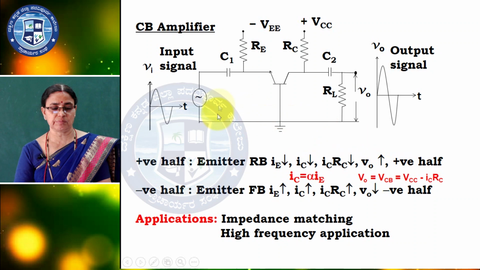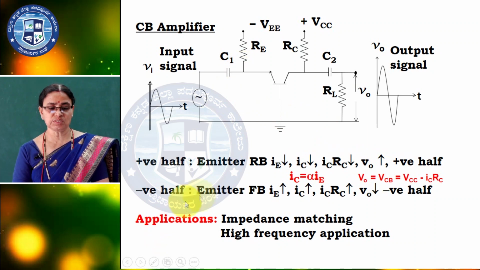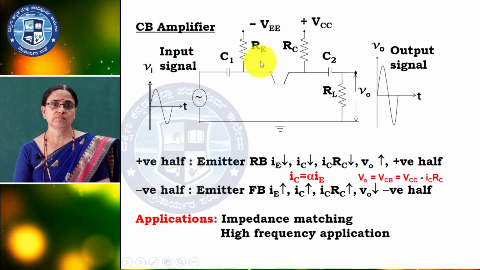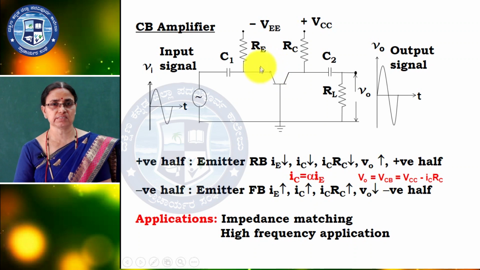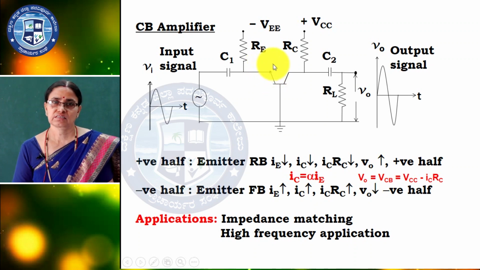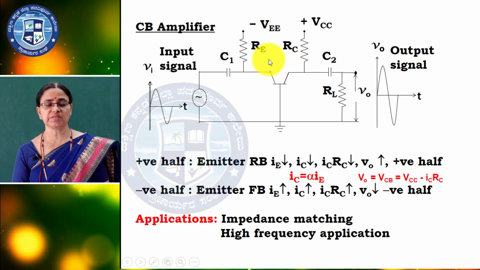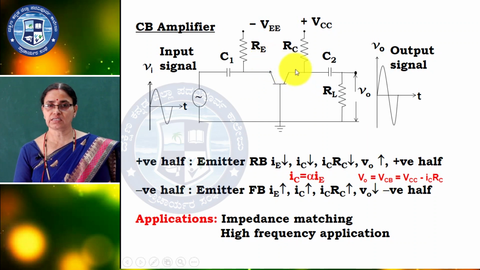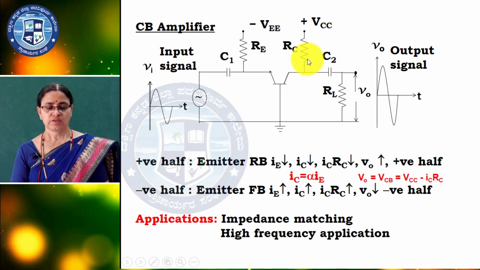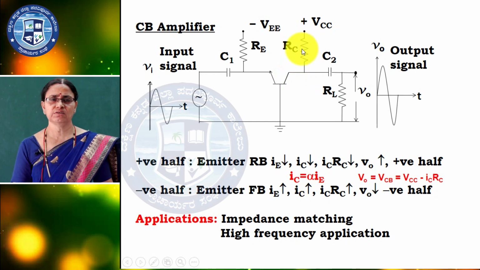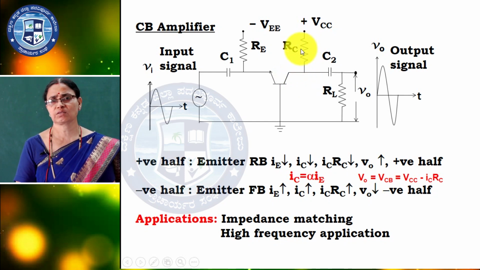The positive cycle comes, what happens? The emitter, which is the negative part, is connected to positive. So, it is reverse biased. With reverse bias, the emitter current decreases, and the collector current also decreases. You know, IC is equal to alpha into IE, and alpha is less than 1.